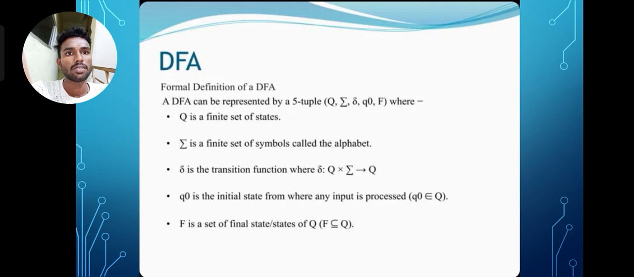DFA. Formal definition of a DFA. A DFA can be represented by 5 tuples (Q, sigma, delta, q0, F), where Q is a finite set of states, sigma is a finite set of symbols called the alphabet, delta is a transition function where delta: Q x sigma -> Q, and q0 is the initial state from where any input is processed.